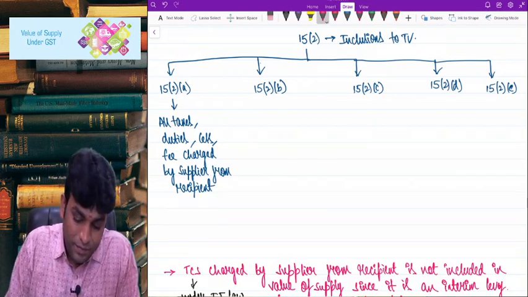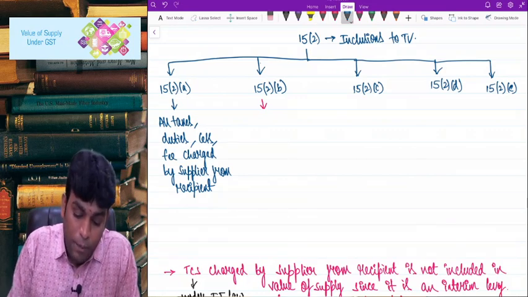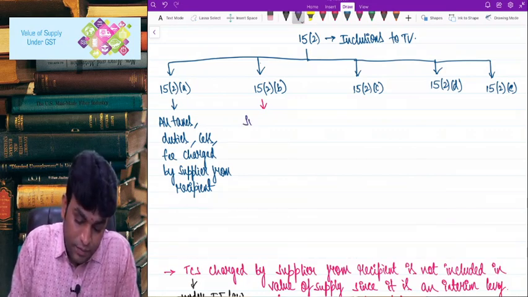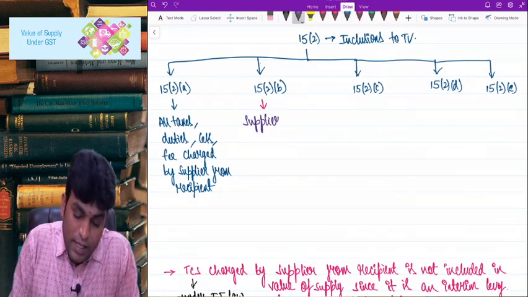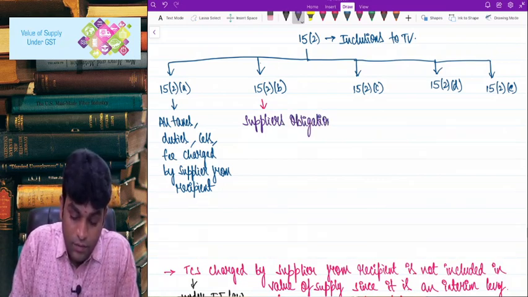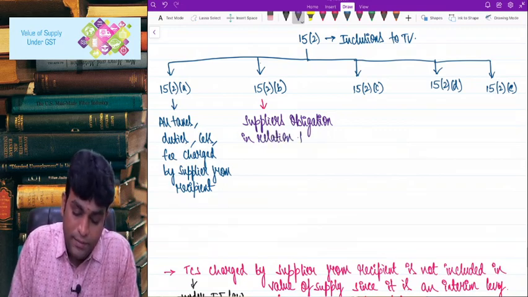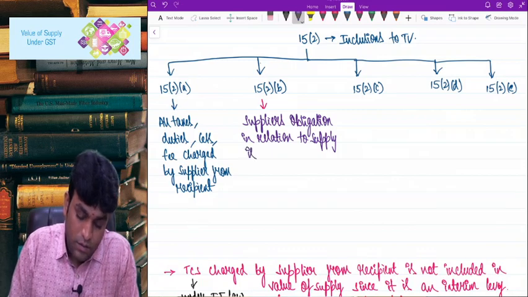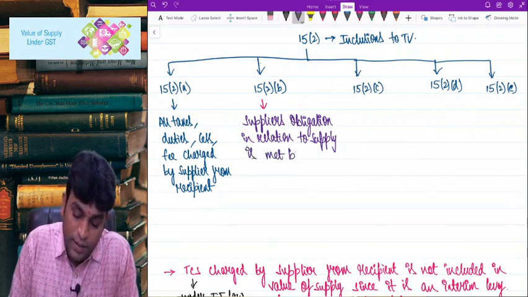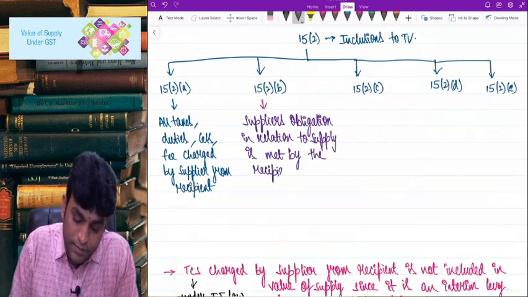Then 15(2)(b) says supplier's obligation in relation to supply is met by the recipient.